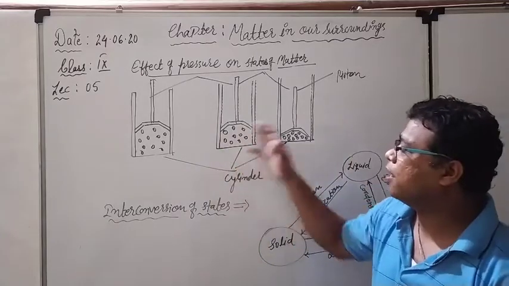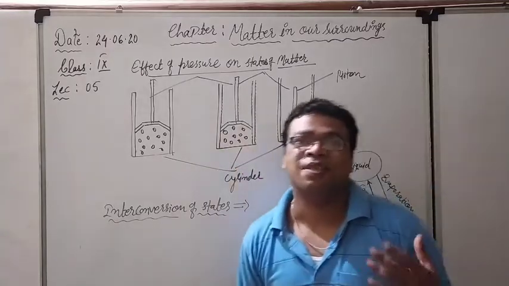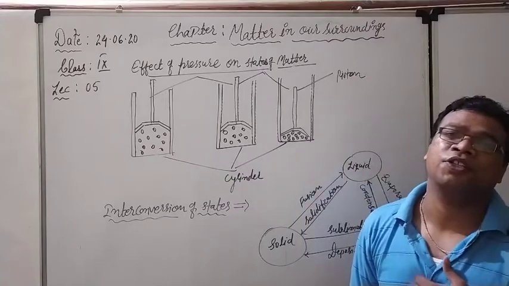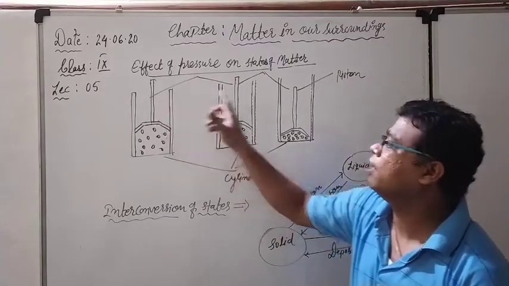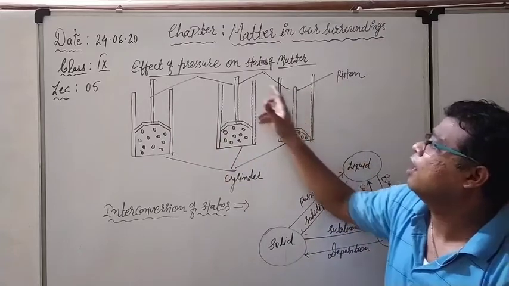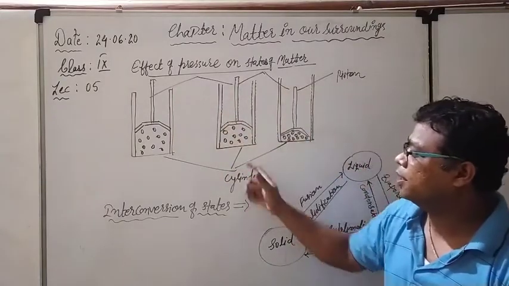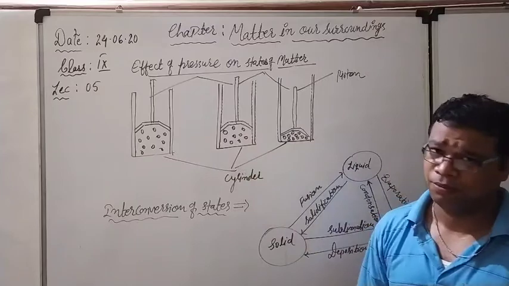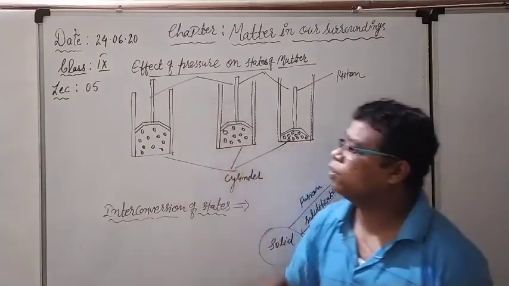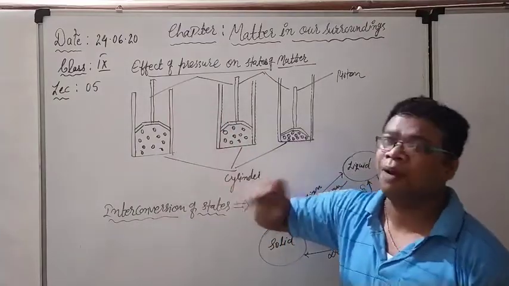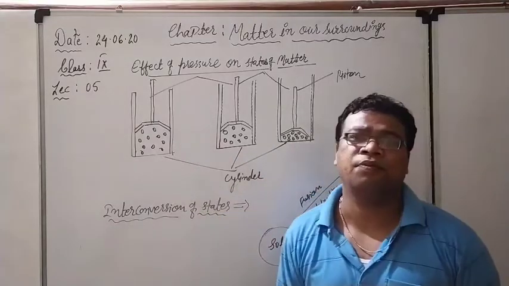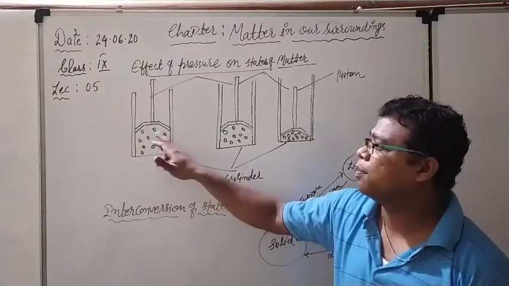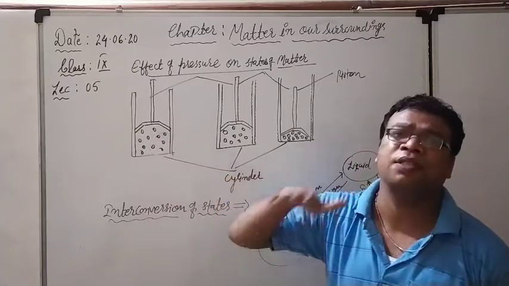See here, one diagram I have made for the simplification so that you may understand it easily. Right now, see what is there. This is the piston. I have written it commonly, and here this is the cylinder. Very easy. What we are trying to do? Actually, with the help of the piston, we are compressing it. So, for example, we are compressing the gas.